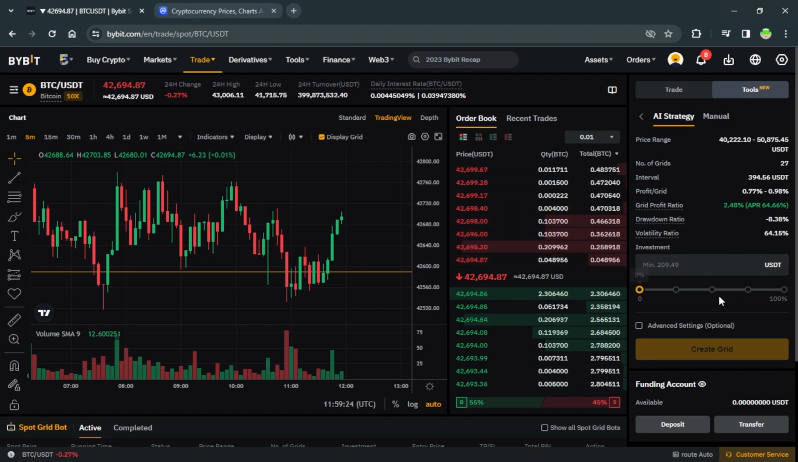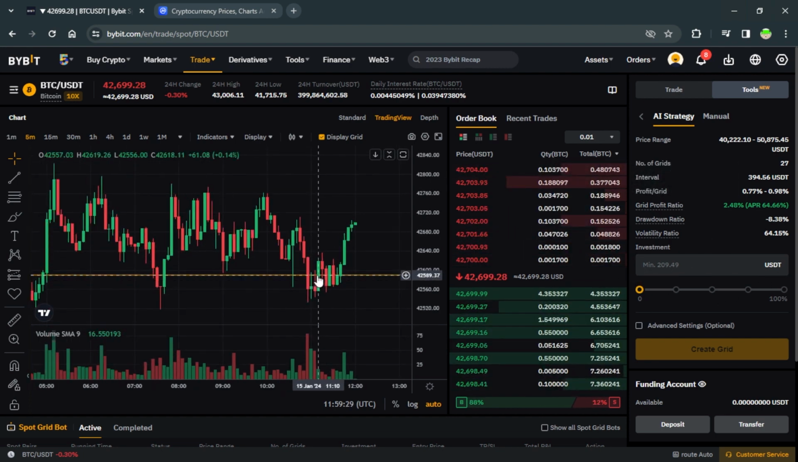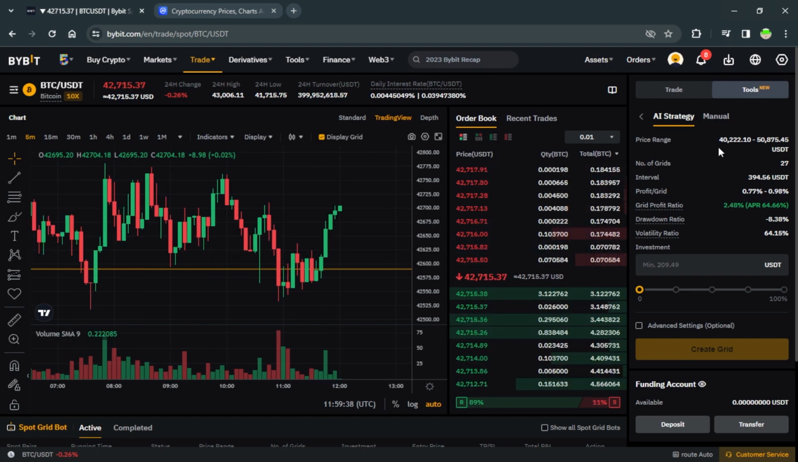On ByBit, there is such a function as trading tools. Here we choose the spot grid bot. As you can see, here is already artificial intelligence.